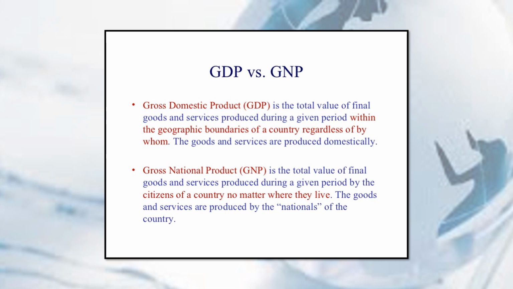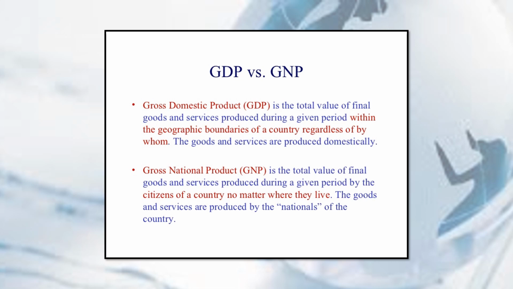Later, we will give an example. While GNP is the total value of final goods and services produced during a given period by the citizens of a country, no matter where they live. So all of the products, goods, and services produced by the citizens of a country, kahit saan sila nakatira, that will be part of the GNP of a certain country. The goods and services are produced by the nationals of the country. So yun ang tatandaan natin.